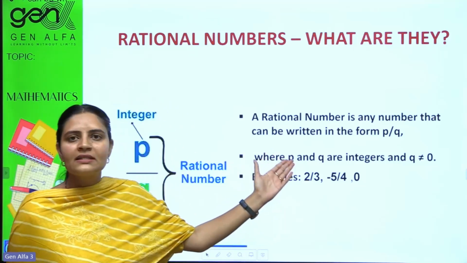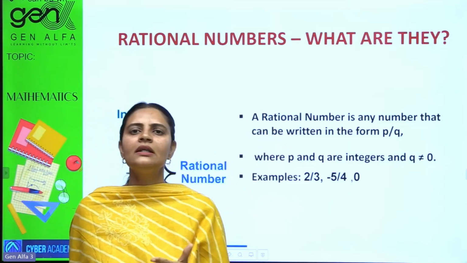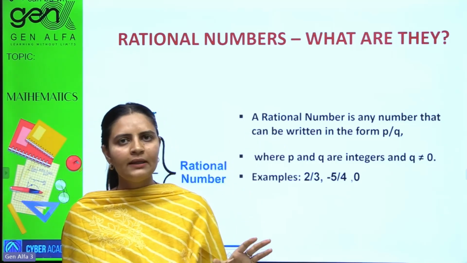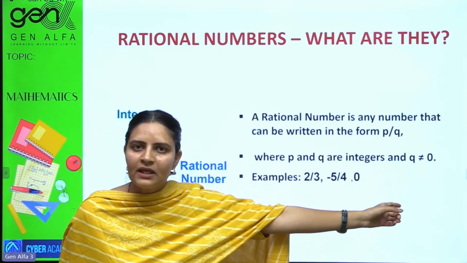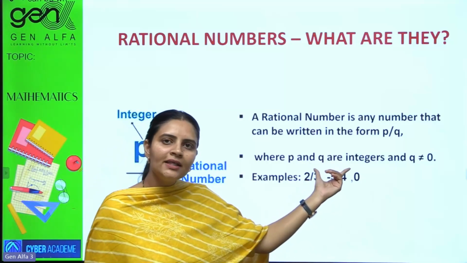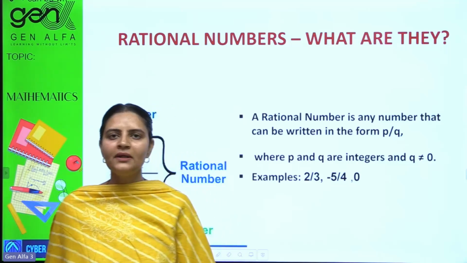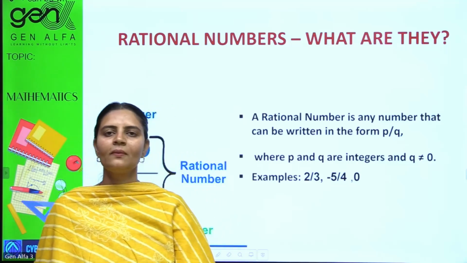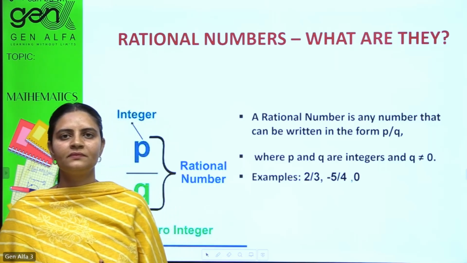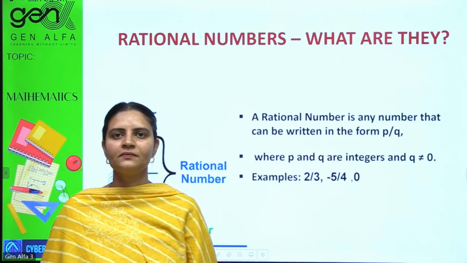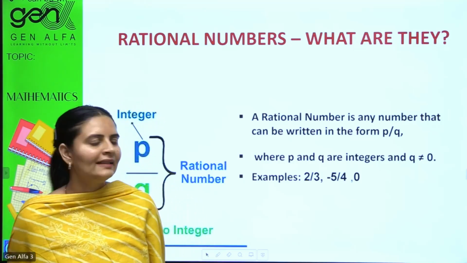Please note down this definition. A rational number is any number that can be written in the form of p by q like fractional numbers, but along with the condition q should never be 0, and p and q are integers, means they can be negatives. Yes, please write it down. Done? Very good.